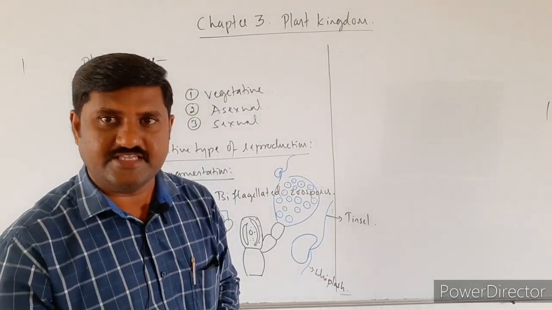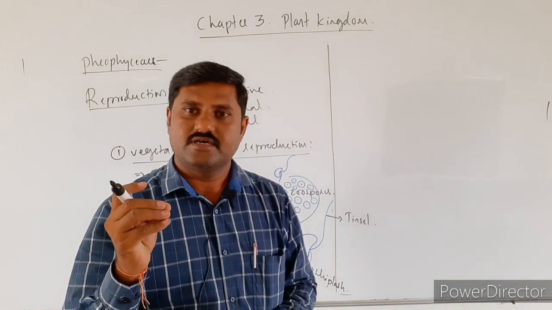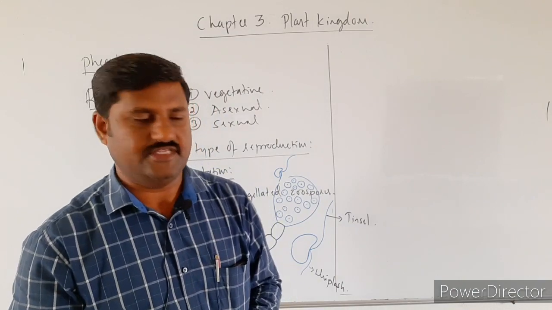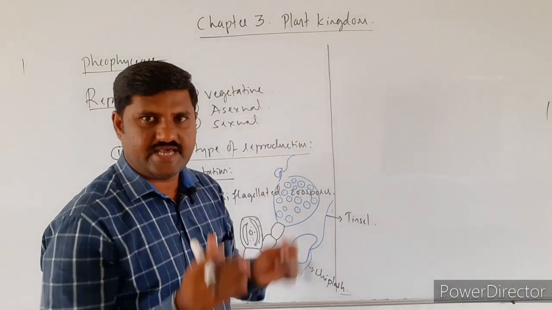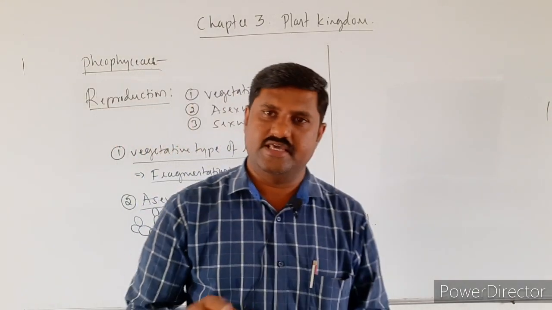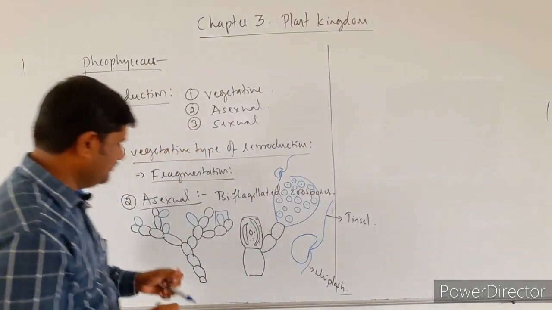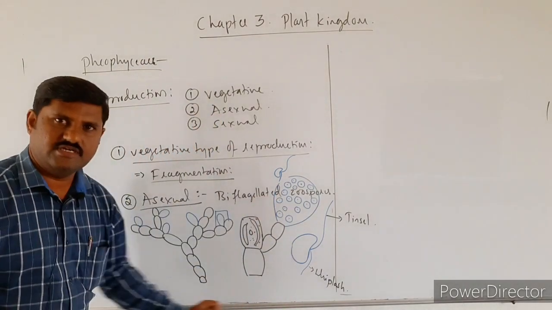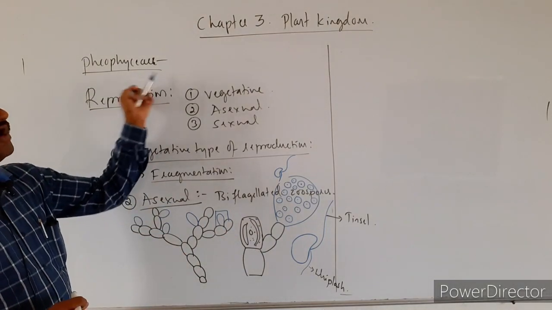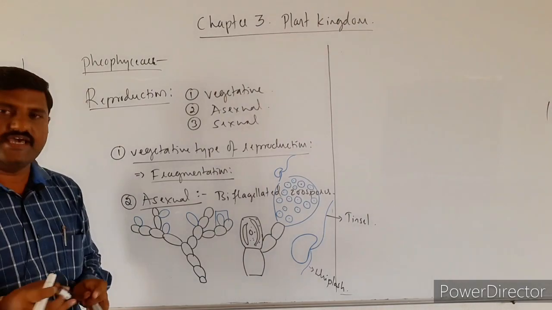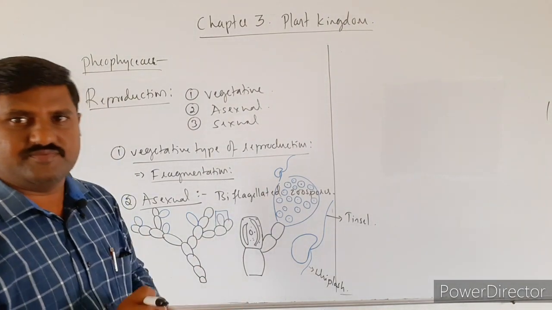That kind of biflagellated spores are responsible for what? Asexual type of reproduction. These spores come out of the sporangium and attach to any substratum and grow into a new individual plant body. This is how the asexual type of reproduction occurs in case of brown algae, right, with the help of biflagellated zoospores.